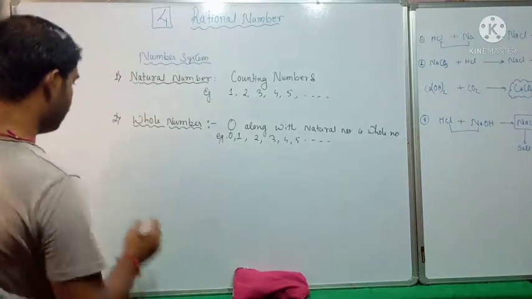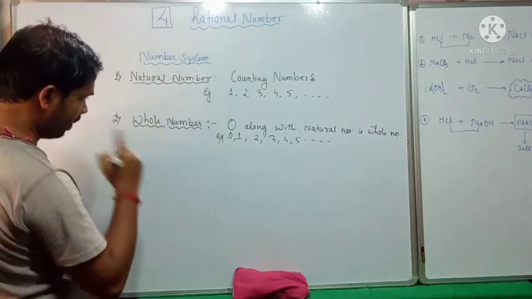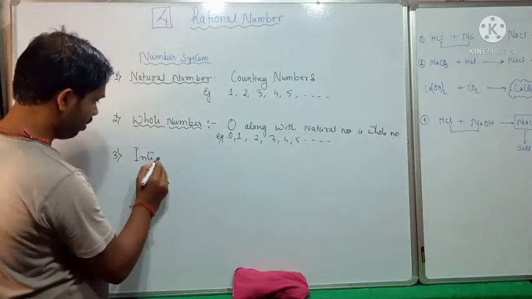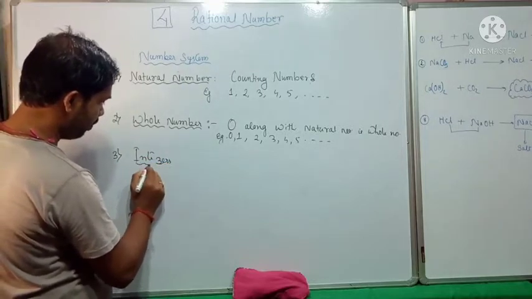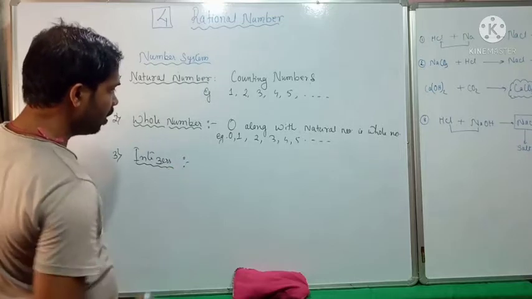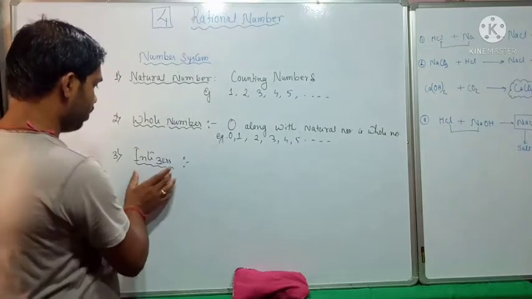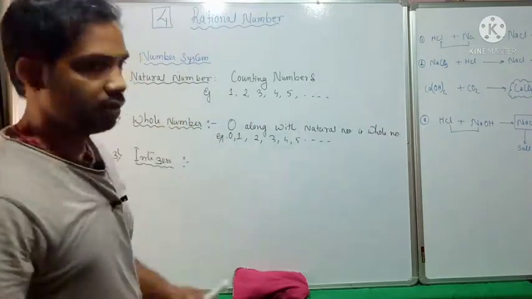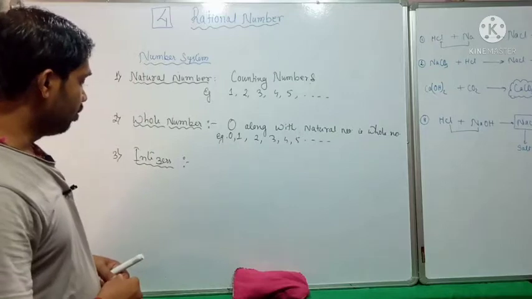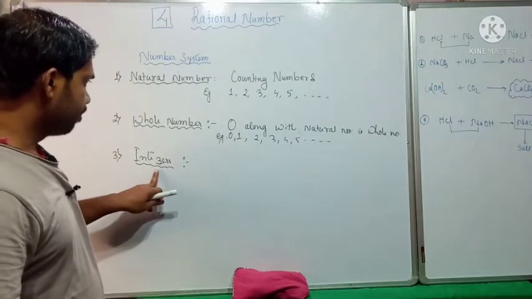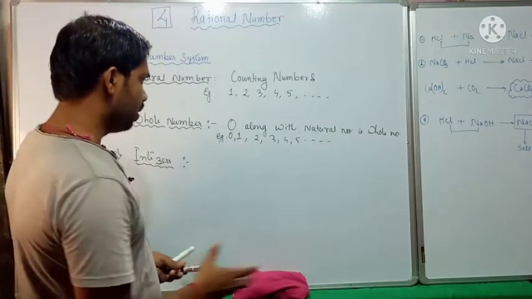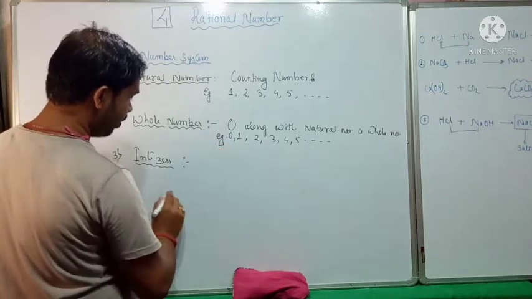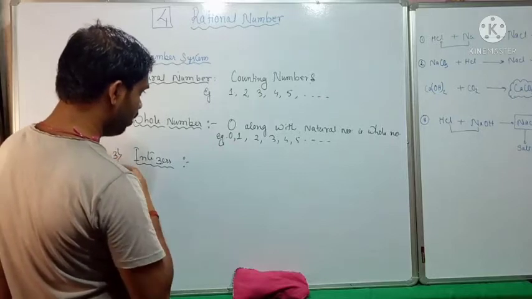The third is our new number system, known as integers. We have already learned this in the previous lesson. What is the requirement of this number system? We already have two types of number system, natural number and whole number. So let's see a situation.